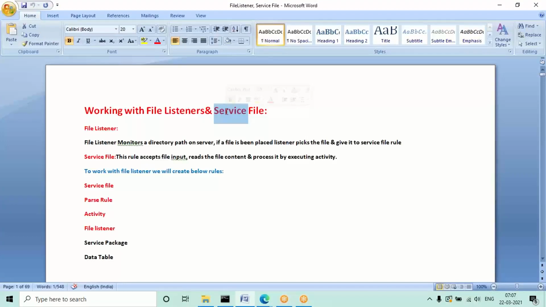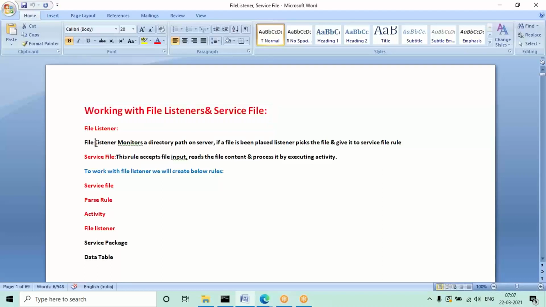Inside the service file, we need to configure a few things, like the activity with the business logic, what action should be performed, and the parsing data, meaning for which properties the data is going to be read. We are going to configure these in the service file rule. These two things we will regularly configure one on one. Before that, though I cannot finally test in the personal edition, we will understand the complete configuration, and we can create all the steps successfully. So how to configure listeners and service file, that we are going to understand now.